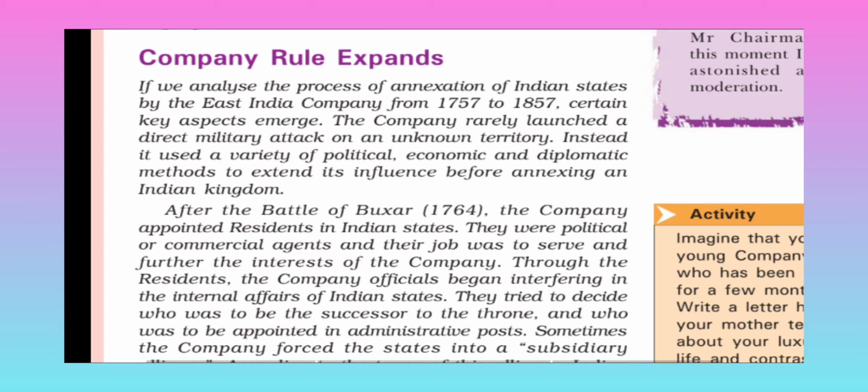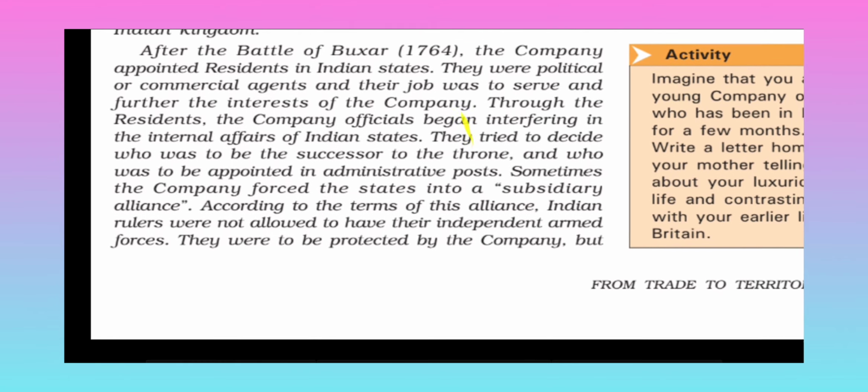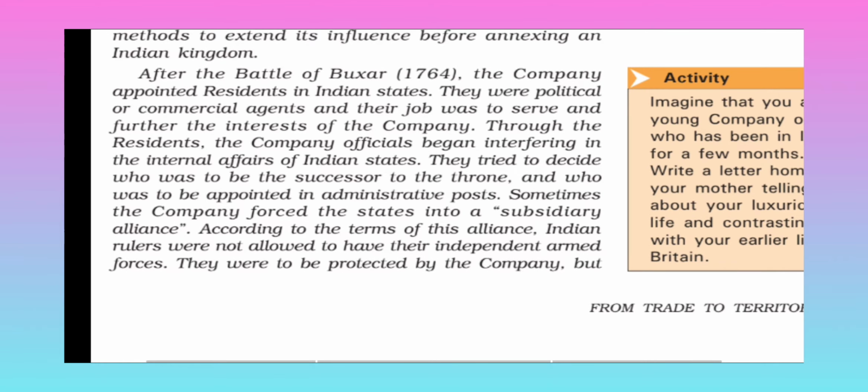Instead, it used a variety of political, economic, and diplomatic methods to extend its influence before annexing an Indian kingdom. After the Battle of Buxar in 1764, the company appointed residents in Indian states. They were political or commercial agents and their job was to serve and further the interest of the company.